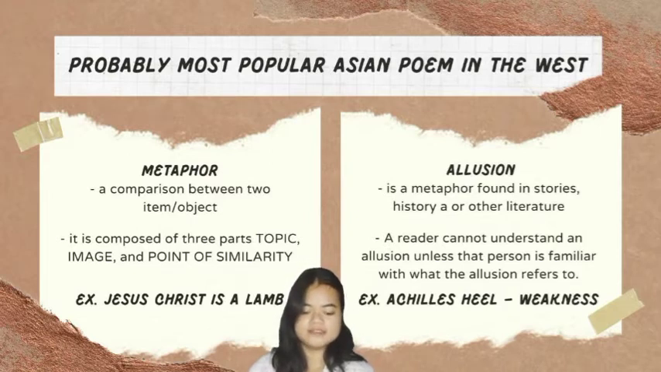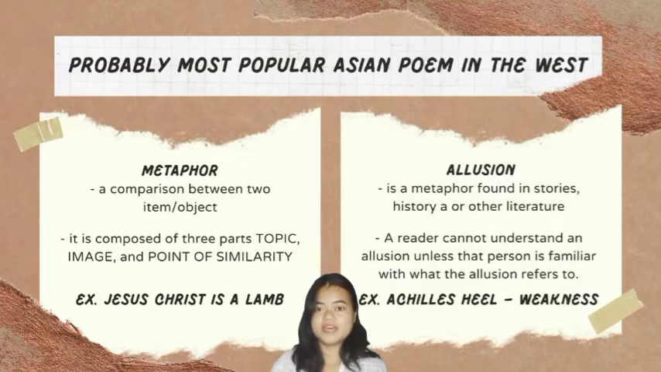The Rubaiyat contains many allusions. So what is allusion? It is also a metaphor found in stories, history, or other literature. A reader cannot understand an allusion unless that person is familiar with what the allusion refers to. An example is the Achilles heel, which means weakness. We all know that the heel of Achilles is his weakness. Another person cannot determine its meaning if they don't know the meaning of Achilles heel.